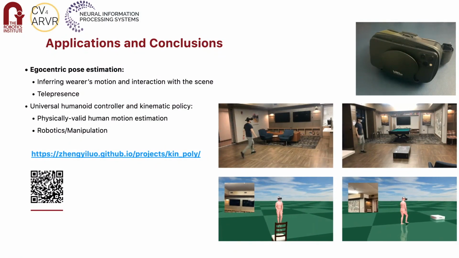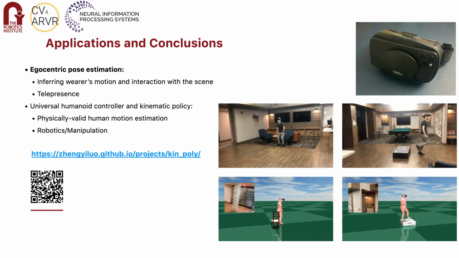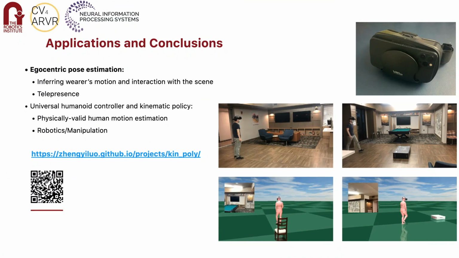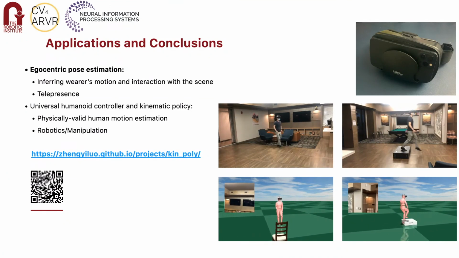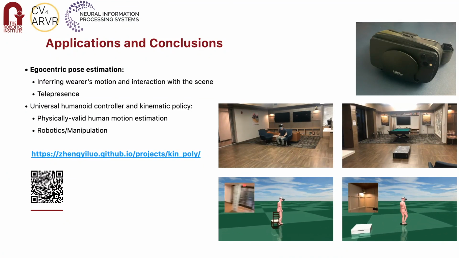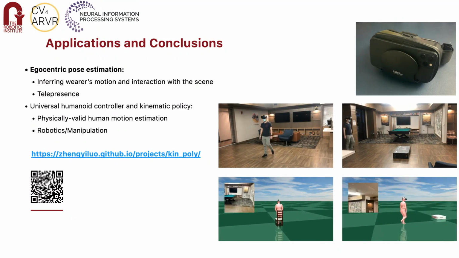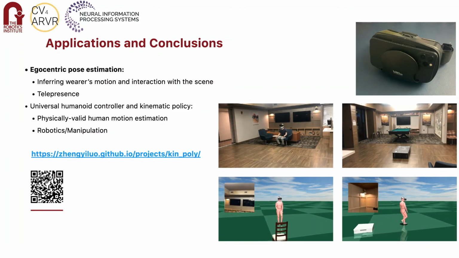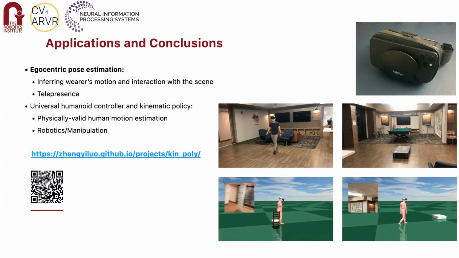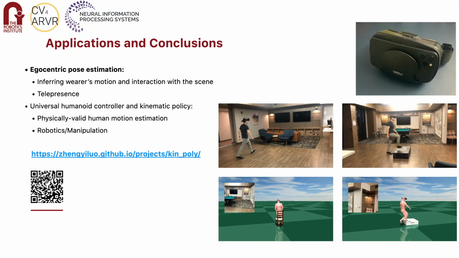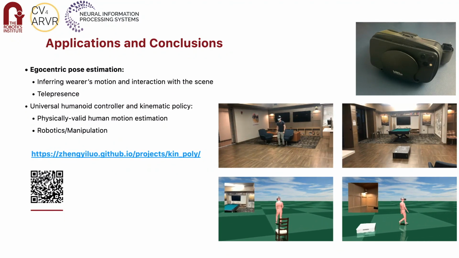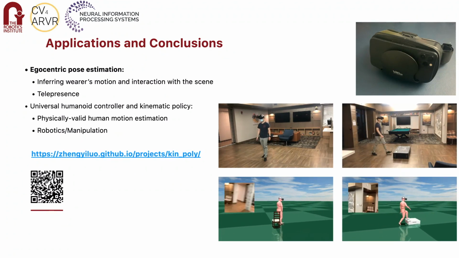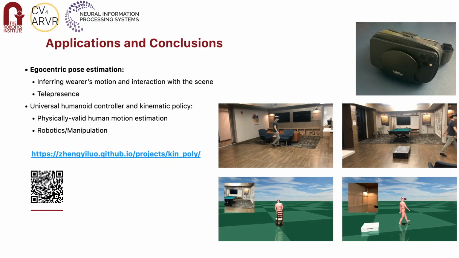So, to conclude, we propose, for the first time, a method to estimate physically valid human pose and human-object interactions from an egocentric point of view. Our method can enable a broad range of applications such as egocentric pose estimation, telepresence, and manipulation, and can be essential for future augmented reality and virtual reality applications. We also hope our developed framework can be used for future works that ground human pose modeling inside a physics simulation. Our code and data will be released for future research purposes, and we thank you so much for listening.